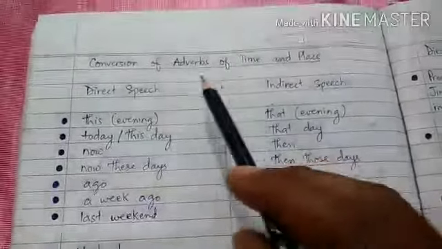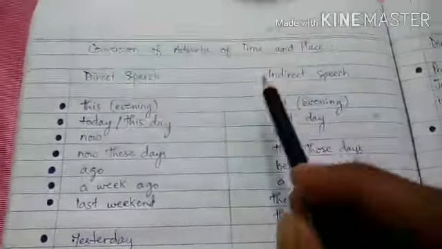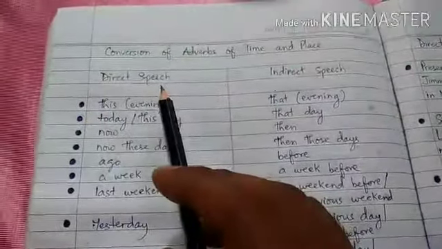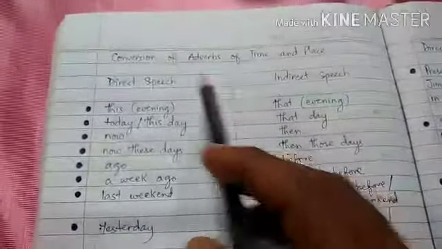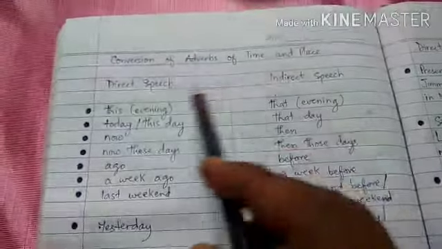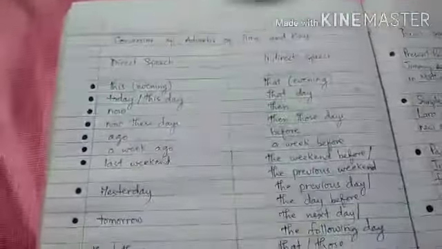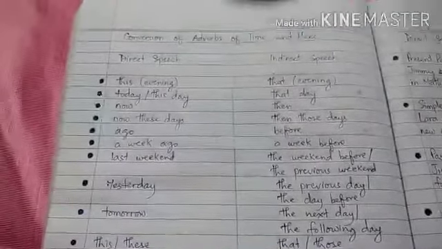The meaning will remain the same, but the words will change. Here I have made this conversion of adverbs of time and place in direct and indirect speech with the help of this column, so that it will become easier for us to understand.